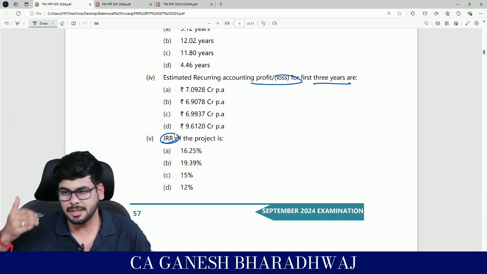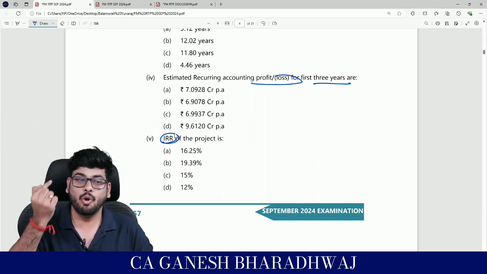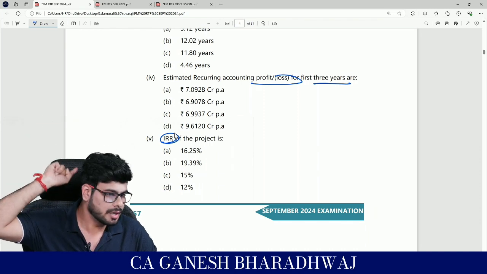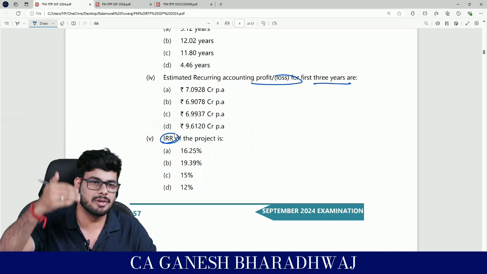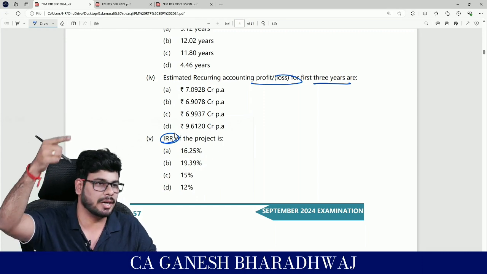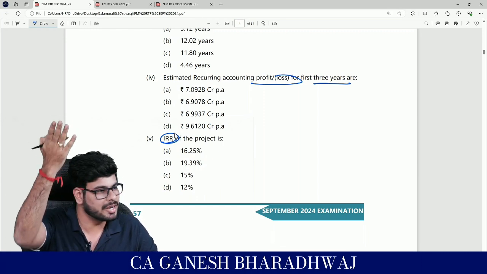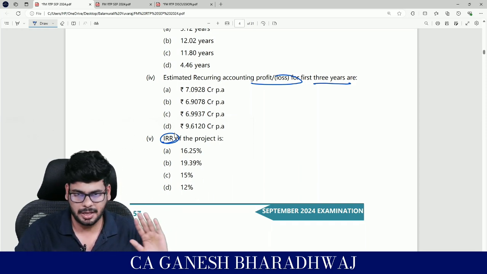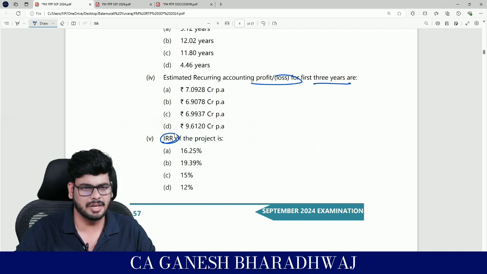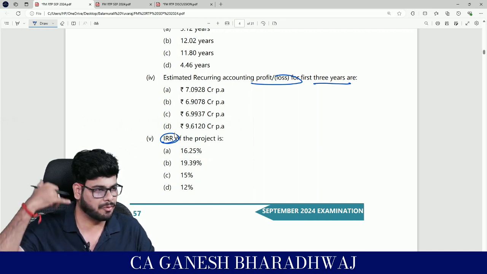Now if you read this first, you will know what to look for while reading the case study. Else what happens, you will first read the case study, then you will read the 5 questions, then once again you will go back and read the case study. It's a waste. Then why did you read it first? At least a little time we can save. Clear with this, guys. But this is a very big question in my opinion. This should definitely be for more than 10 marks.